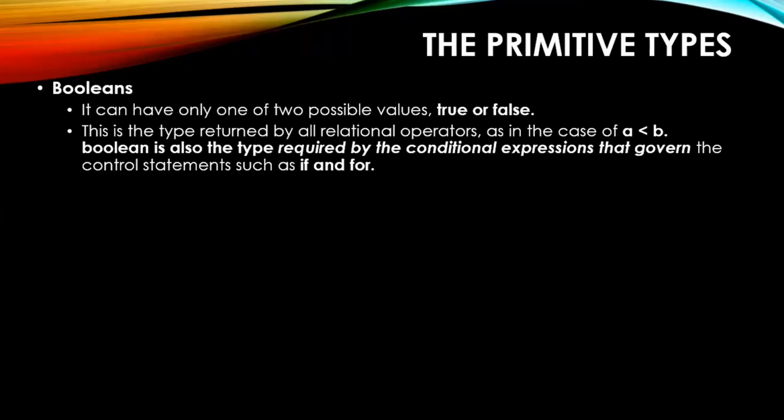This is the type returned by relational operators. If you are doing less than, greater than, all those things, you will be using this part. Boolean is also the type required by the conditional expressions that govern control statements such as if or for.